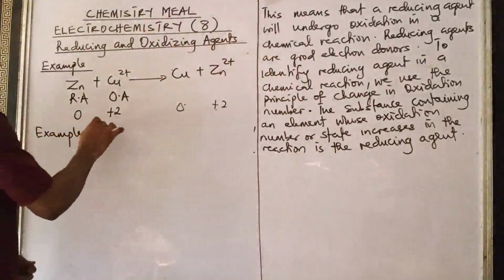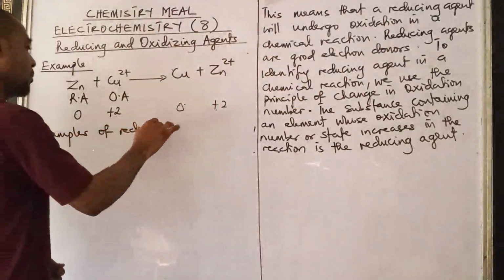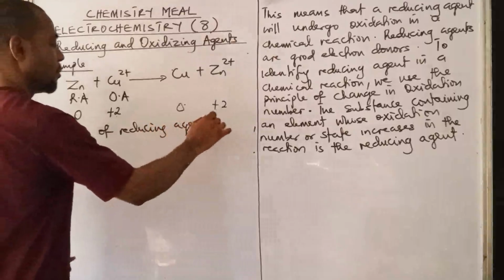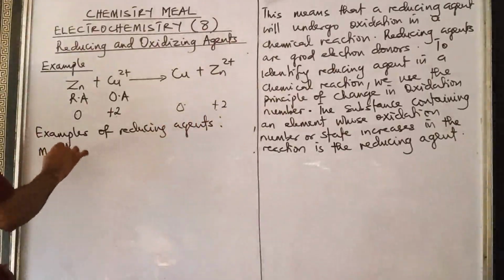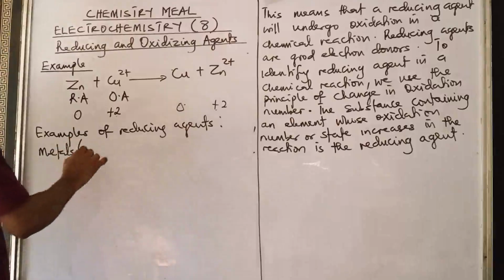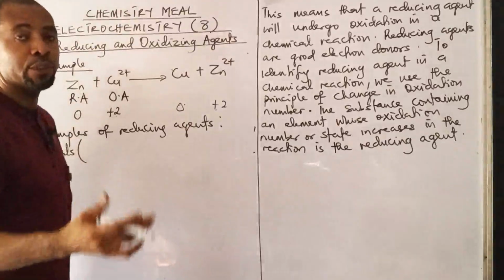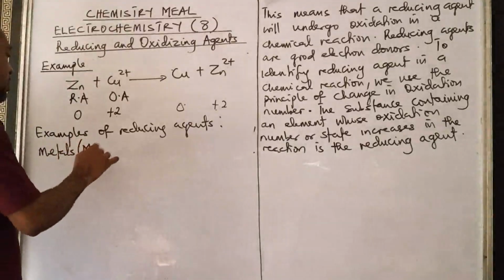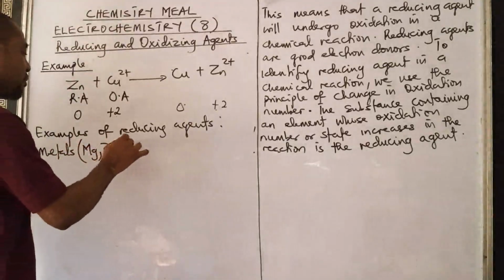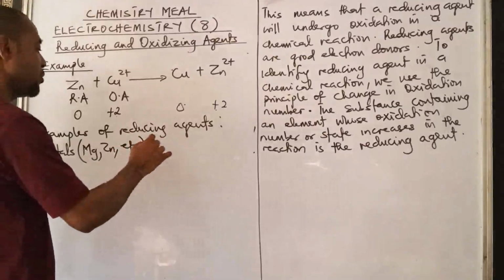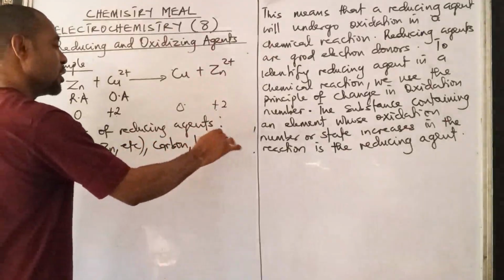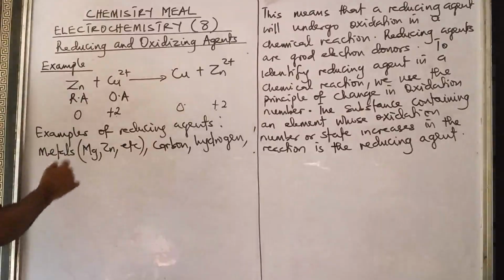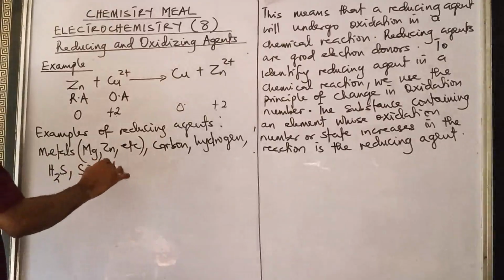So quickly, examples of reducing agents. We have many of them, so I can just put metals instead of listing all the metals. Highly electropositive metals are reducing agents. Magnesium, zinc, and the rest of the metals are good reducing agents. We have carbon. Carbon is a good reducing agent. Hydrogen also is a reducing agent. Then we talk about hydrogen sulfide and sulfur 4 oxide. They are all reducing agents.